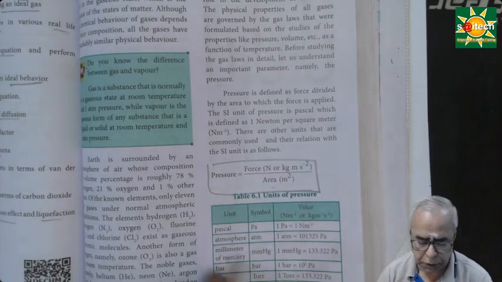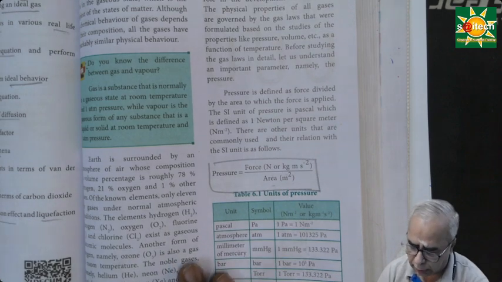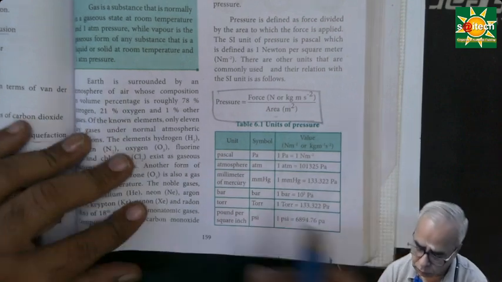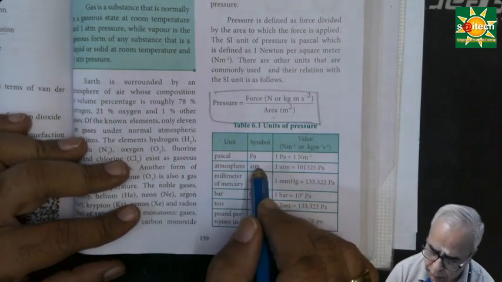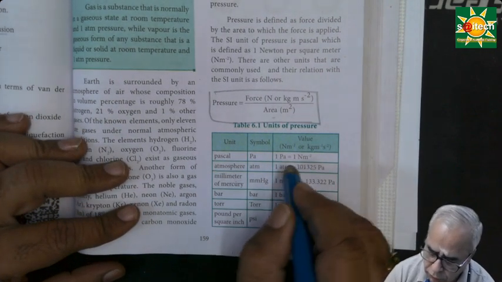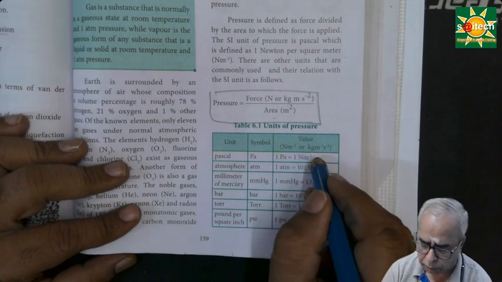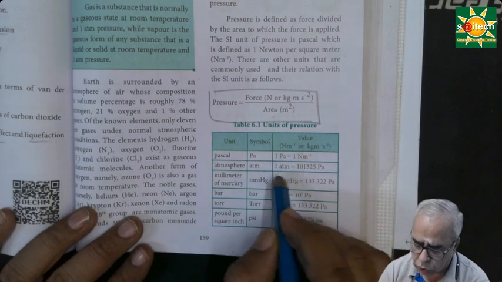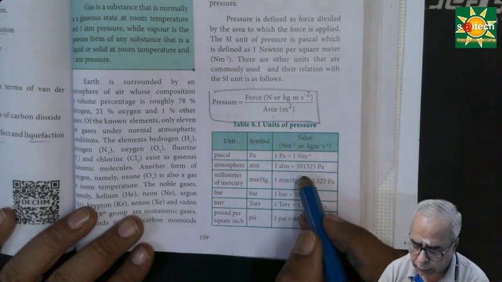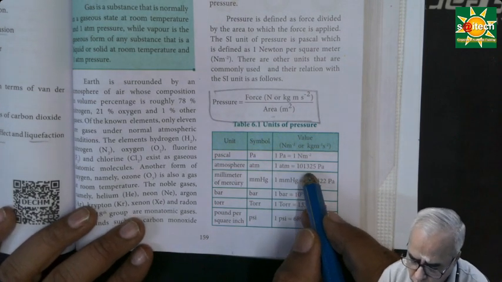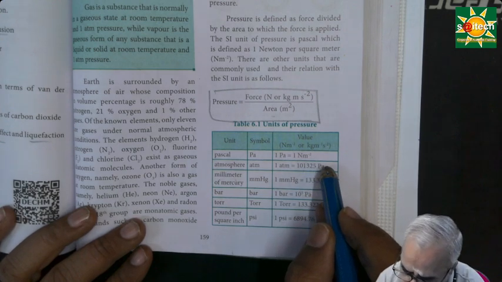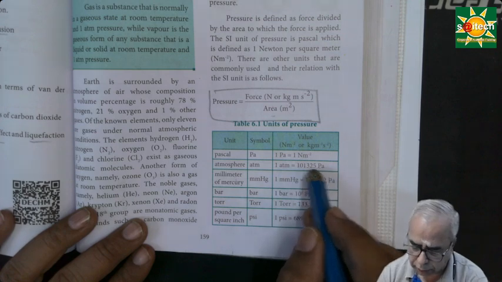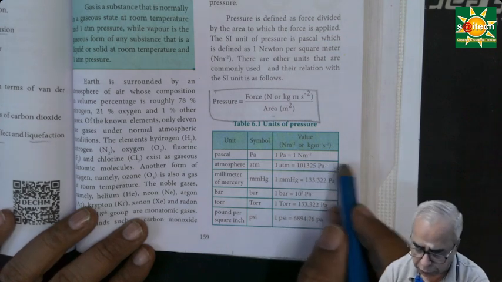Simply speaking, Pa. And then next we have atmosphere, that is represented as atm. First of all, 1 Pascal is nothing but 1 Newton per meter square. And atmosphere, this is the regular unit that is used. So 1 atmosphere is equal to 1.01325 into 10 power 5 Pascal. So you can bring this in scientific notation also.